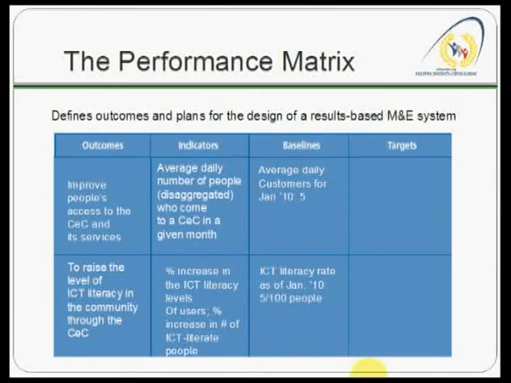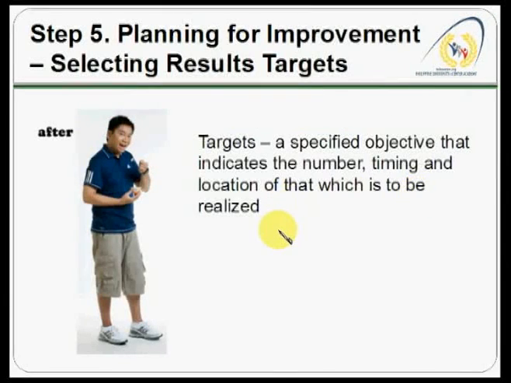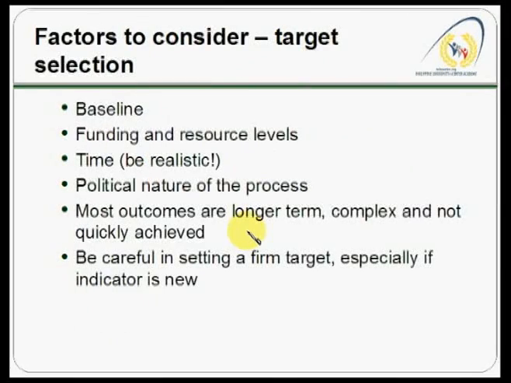Now that you have the baseline, obviously the next step is to develop targets. Okay, so this is step 5, selecting and developing your target. So let's say that this is the target weight that I would want to achieve, just 150 pounds. So it's a specified objective that indicates the number, the timing, and even the location of that which is to be realized. The target is what you want to realize.